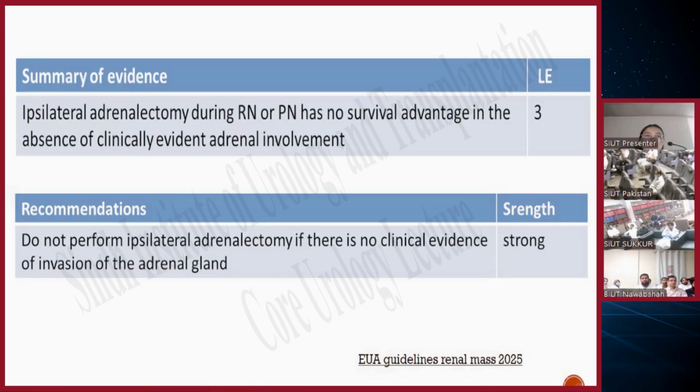So yes, it should be an upper pole mass that is more than 10 centimeters. Or, even if the CT does not tell you, the operating surgeon may find that the adrenal might be involved during the surgery, and then you need to take it out. The upper pole tumor more than 10 centimeters. If the adrenal has a problem on the CT scan when it was reported, or the surgeon finds that the adrenal is grossly involved by the tumor, then you need to take that out.